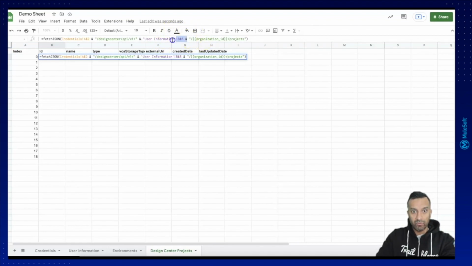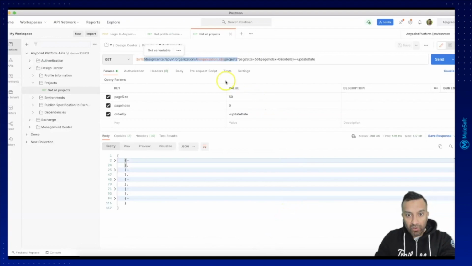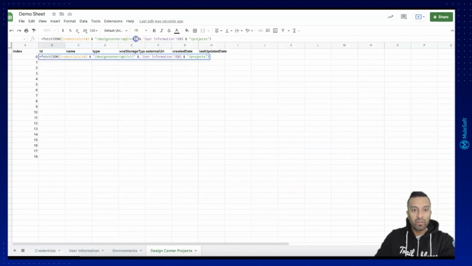Not sure if I have removed the correct one, but I think it is the right one. Let me remove the org ID as well and quickly check if it is the right one. So no, I'm missing out the organization, so I did a mistake here. And here at the end of the organization, I need to have the slash. And this is the URL.